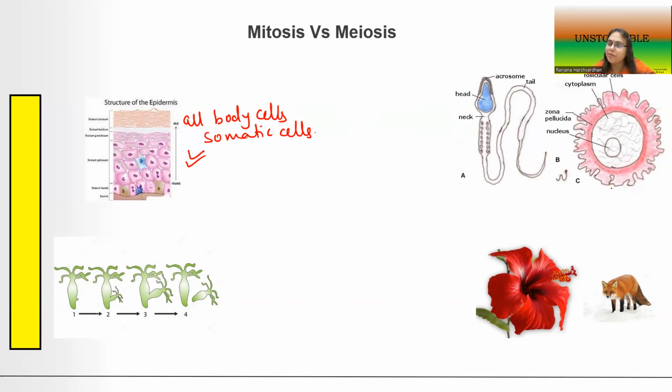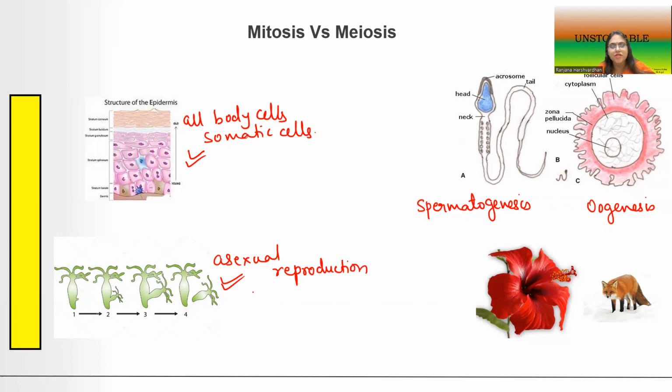It takes place in the reproductive cells, and that is why meiosis is also referred to as spermatogenesis in males and oogenesis in females. Now, this is also a kind of asexual reproduction in lower organisms.